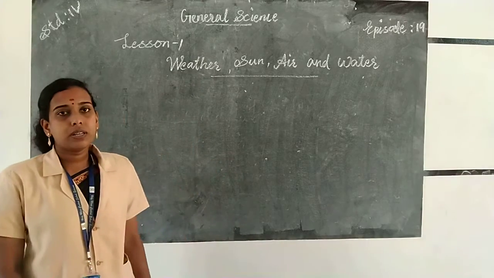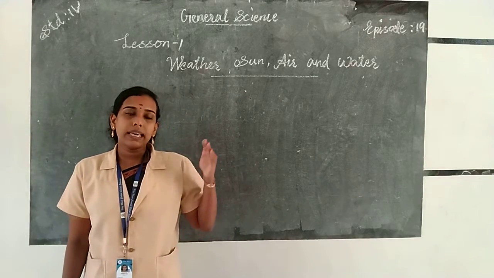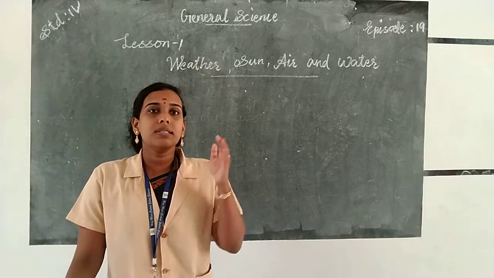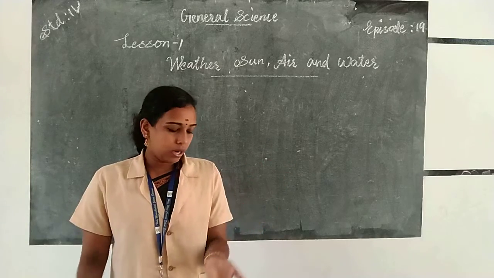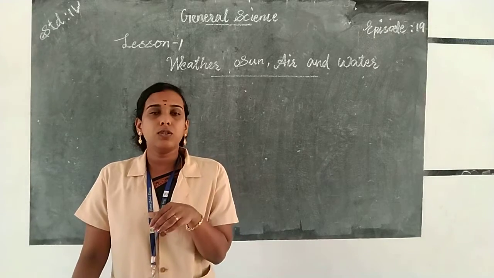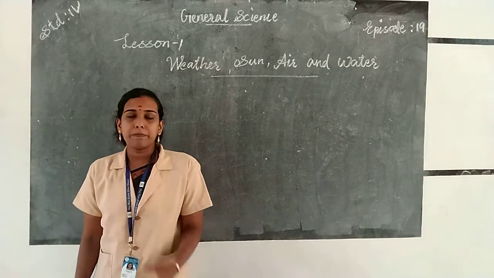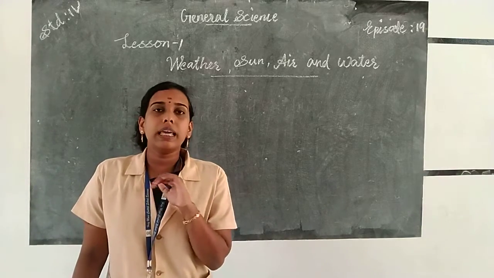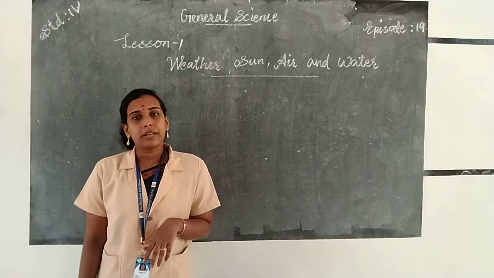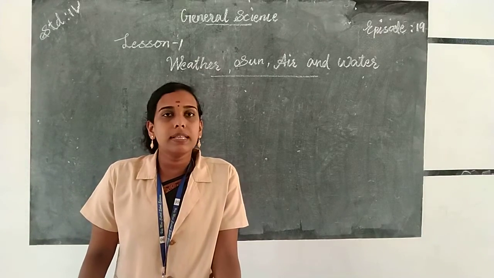So what do you mean by evaporation? Evaporation is a process by which water changes into water vapor on heating. And the water vapor changes into water on cooling, which is called condensation. Then precipitation. Precipitation means the falling of water in any form on the earth. So today we are going to study about impurities of water.